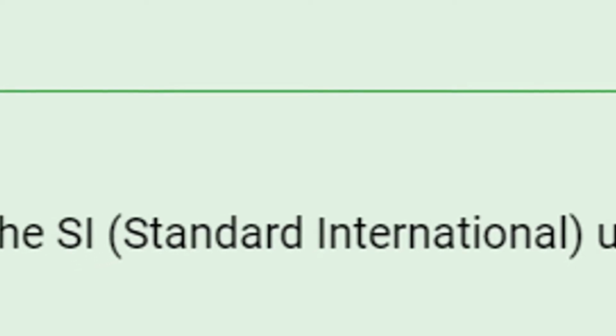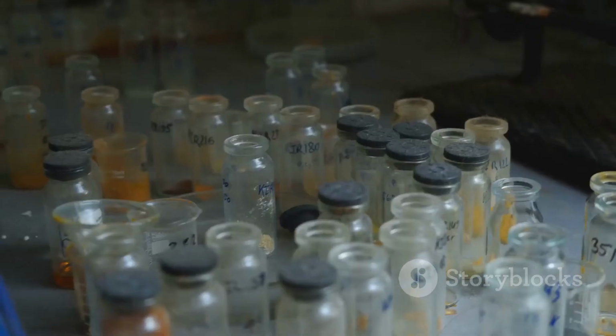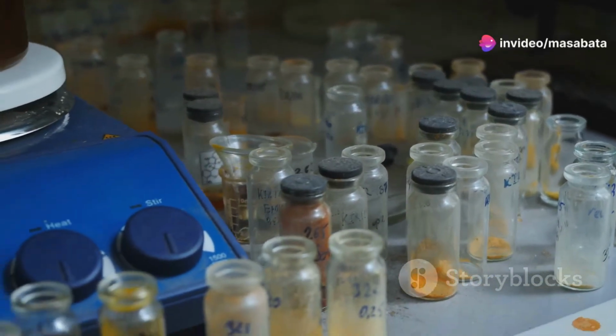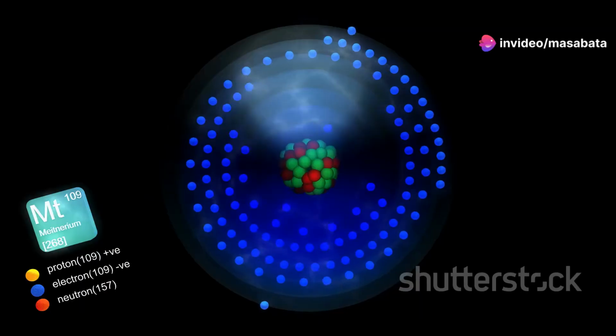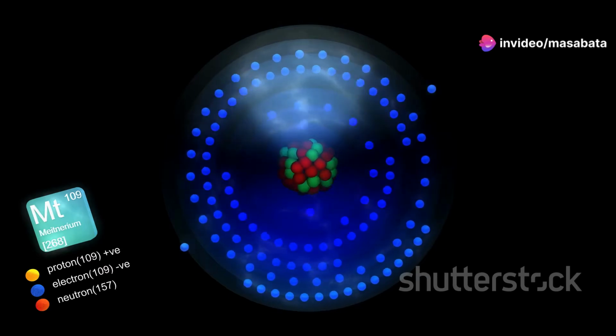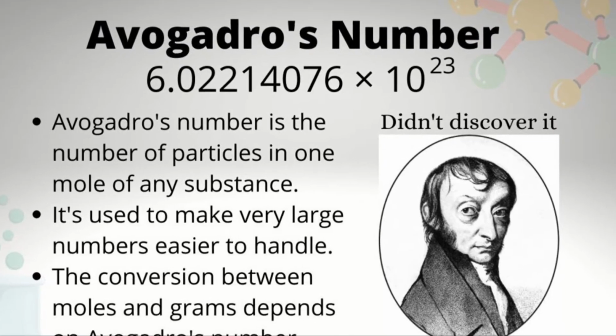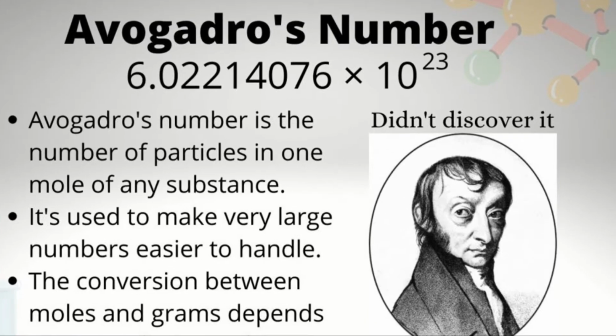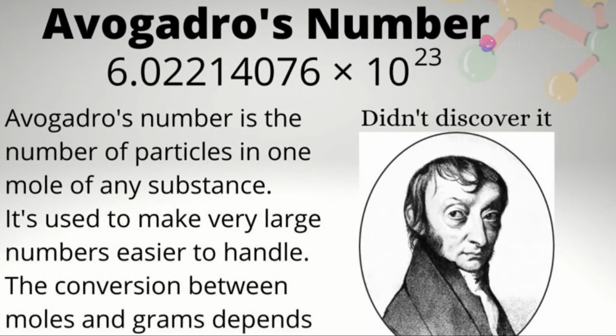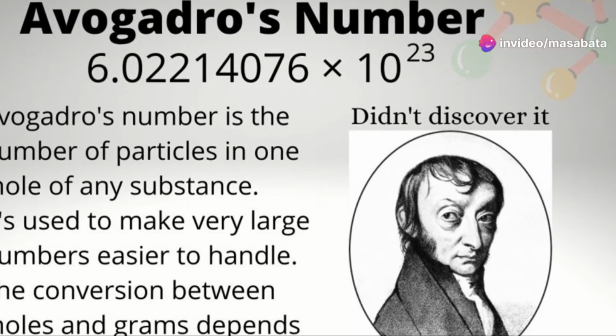A mole is a unit of measurement used in chemistry to express amounts of a chemical substance. It's like a bridge between the microscopic world and the macroscopic world. It's a really big number. So big, in fact, that it's hard to visualize. 1 mole is equal to 6.022 times 10 to the 23rd particles, which is known as Avogadro's number. This number is fundamental in chemistry.